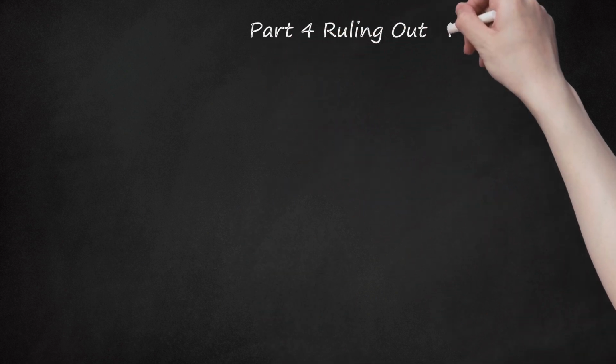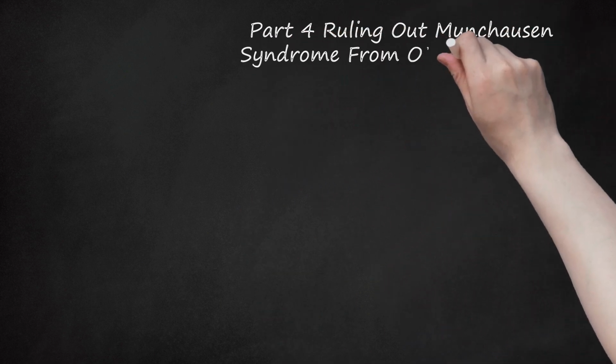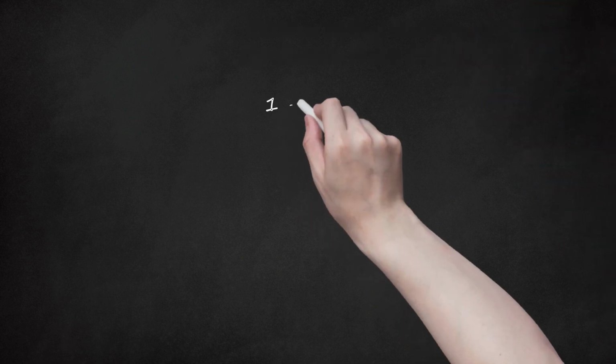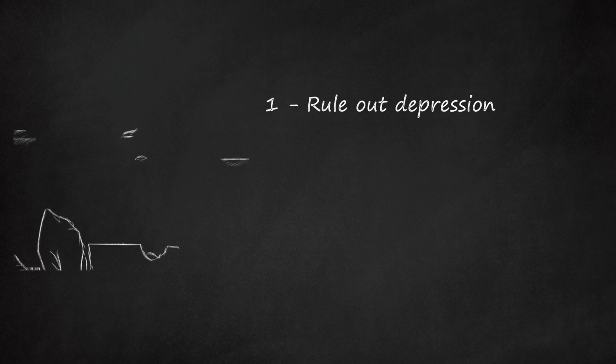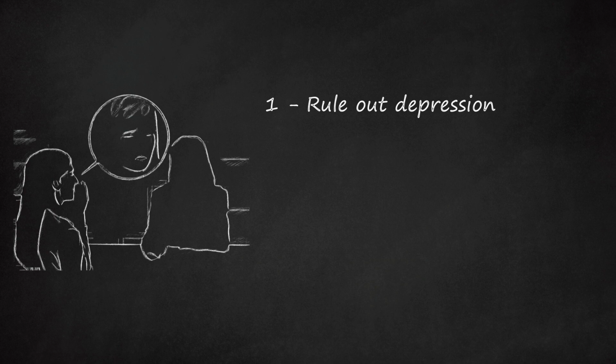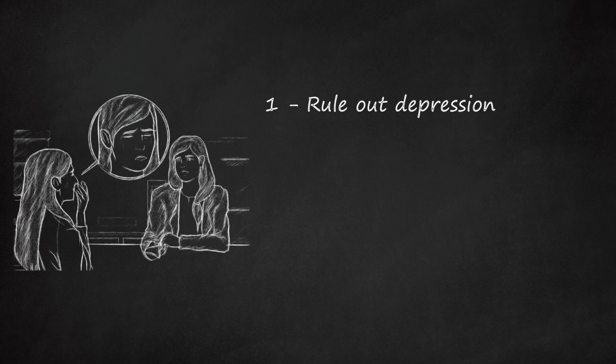Part 4. Ruling out Munchausen syndrome from other disorders. 1. Rule out depression. Symptoms of depression can include unexplained aches and pains or bodily discomfort. Other symptoms can include headaches, back pain, and stomach pain. While these symptoms often do not have a medical cause, they can be symptoms of depression. While symptoms may be medically unexplained, it's important to look into the motivation of the pains or discomfort.